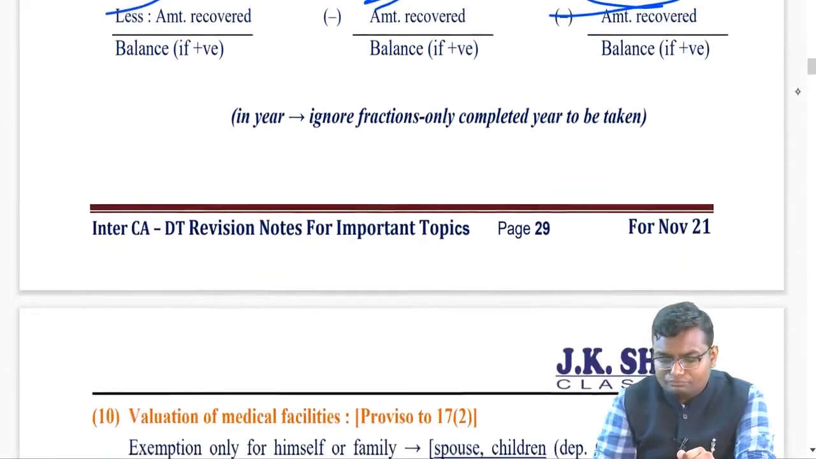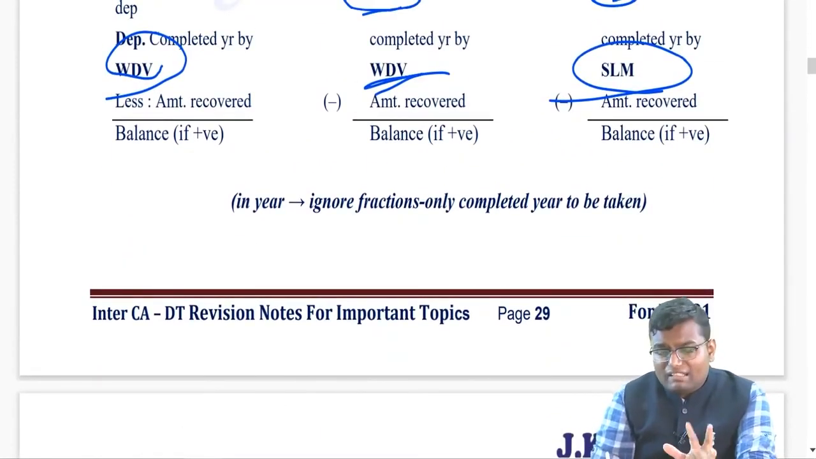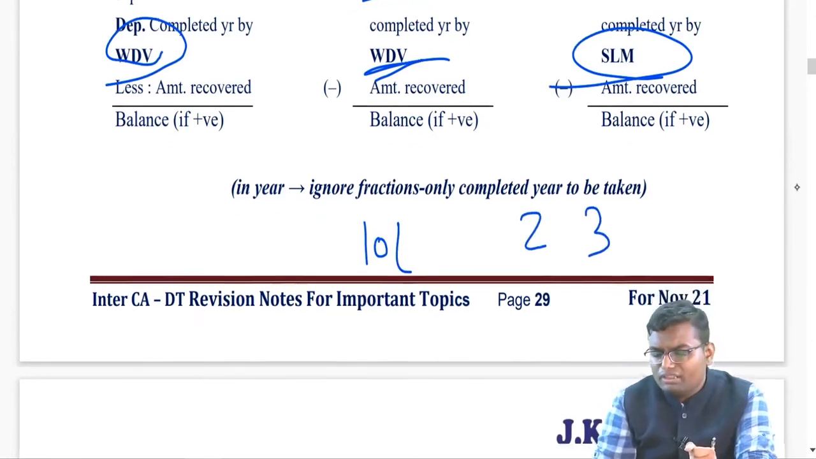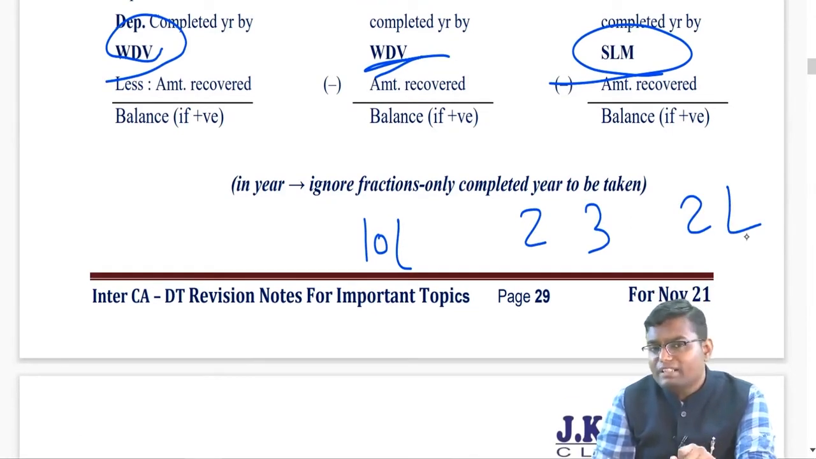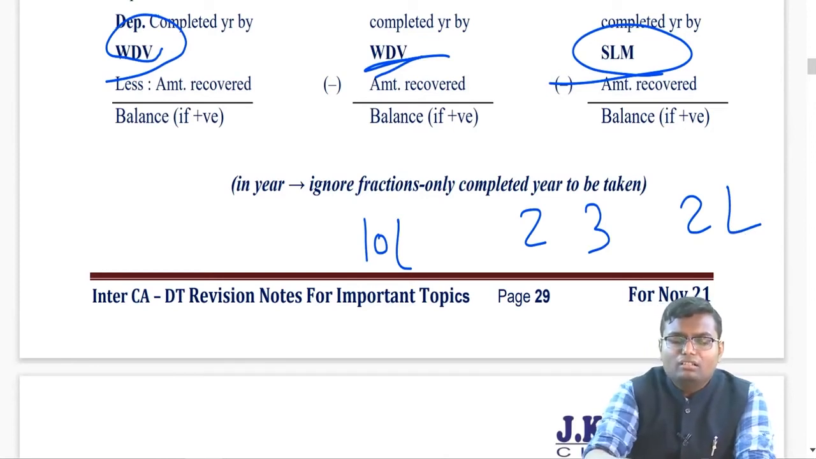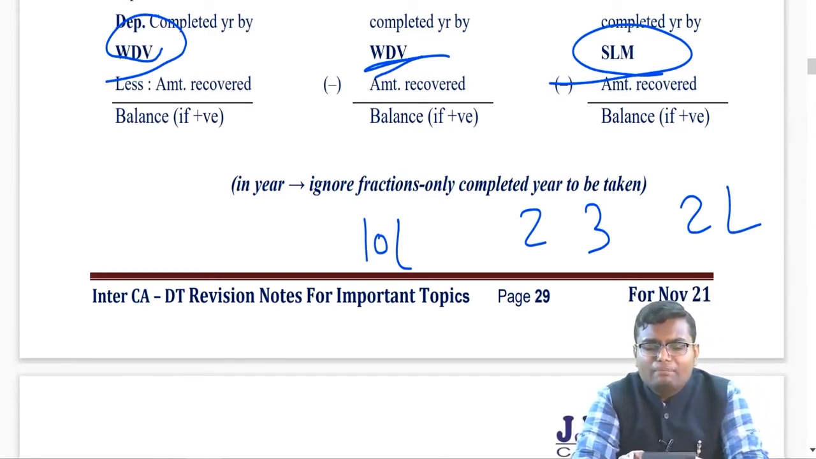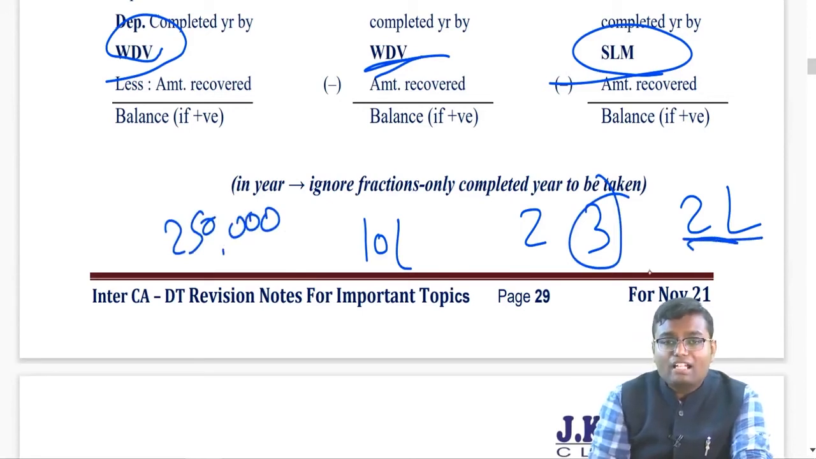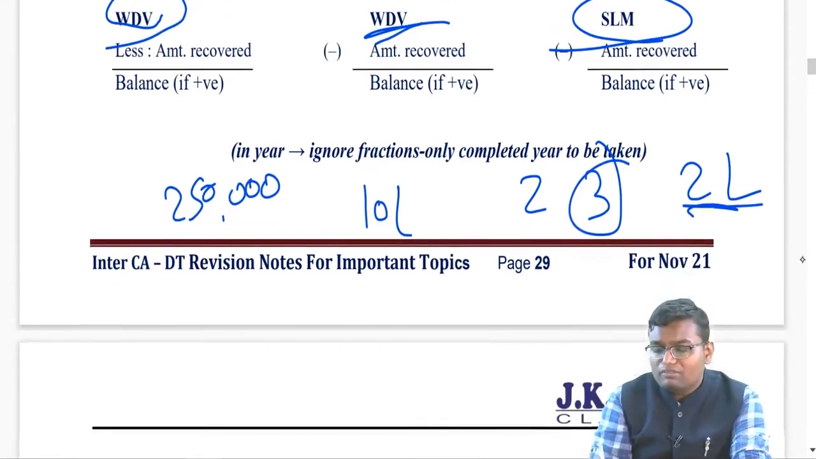For example, I purchased one computer 2 years back for rupees 10 lakh. I used it for 2 years and 3 months and then I sold it to my employee for rupees 2 lakh. What is the taxability for my employee? Then 10 lakh minus 50% for 1 year minus 50% for the second year. Ignore these 3 months. Today the value will be 2,50,000. I sold it for rupees 2 lakh only. What is the benefit to my employee? 50,000. 50,000 perquisite will be taxable.